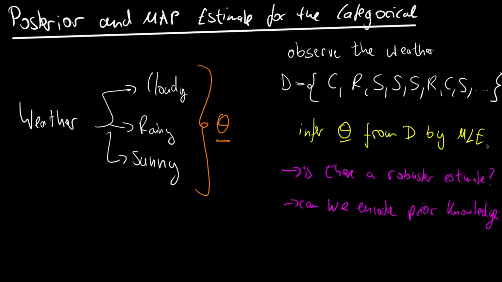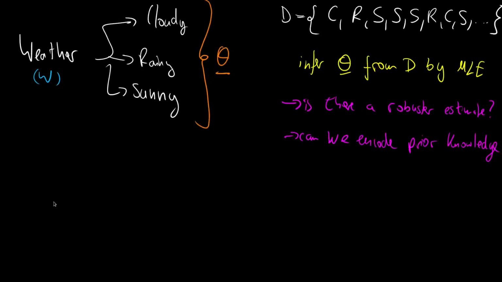It works really well if we have a perfect data set, but once it is noisy or corrupt, it can lead us into a wrong direction. And here a MAP estimate, or in general a posterior, can help us to be more certain about our parameter inference. But before we start, let us quickly recall we have a weather variable w, and the weather is distributed according to a categorical.